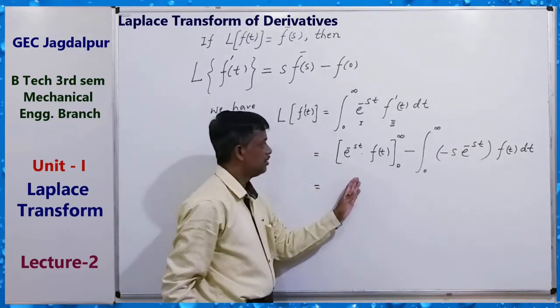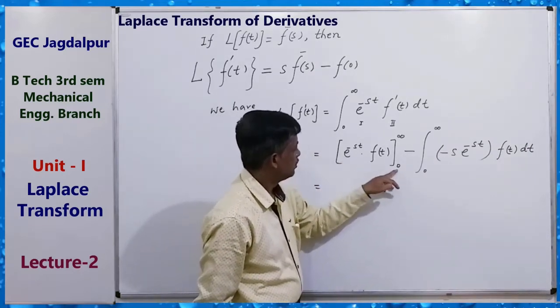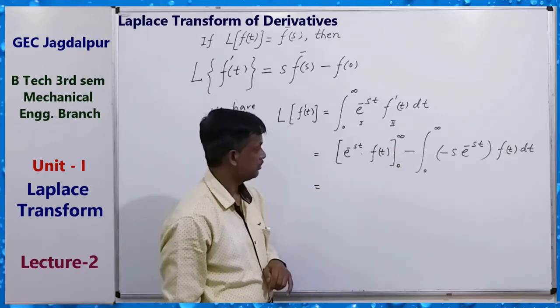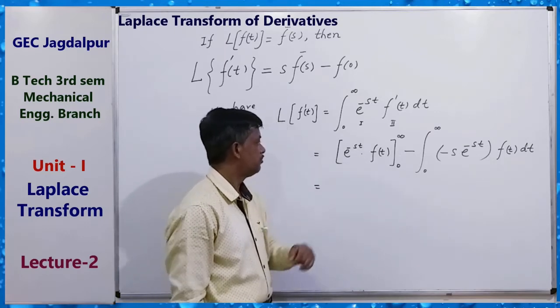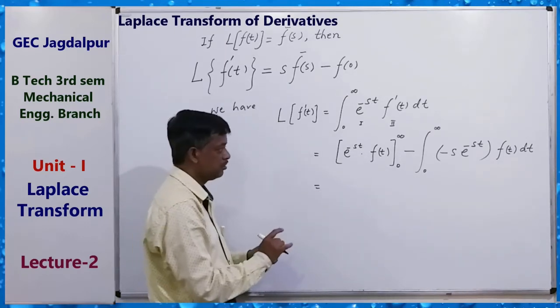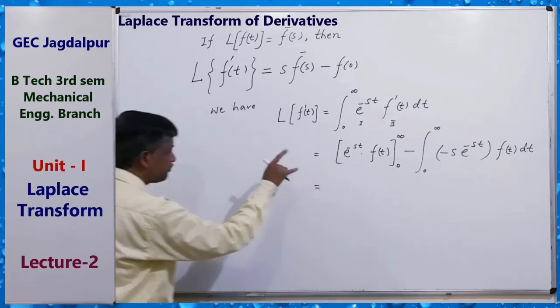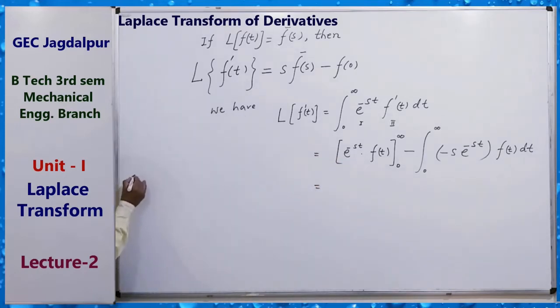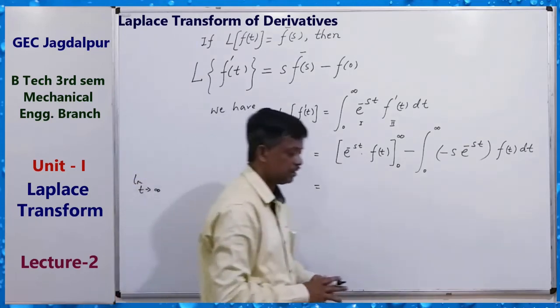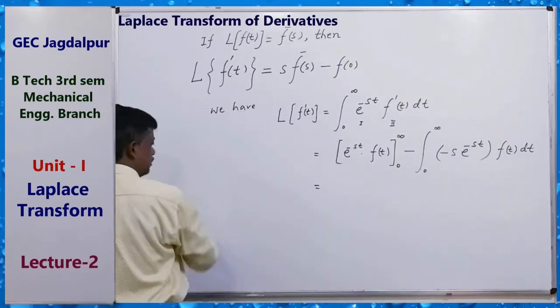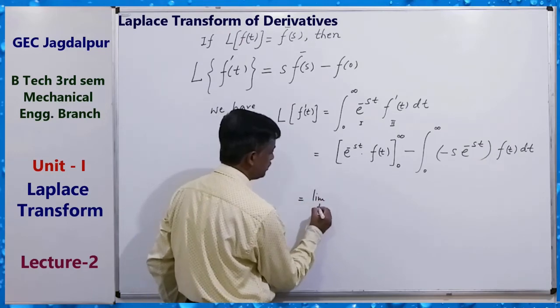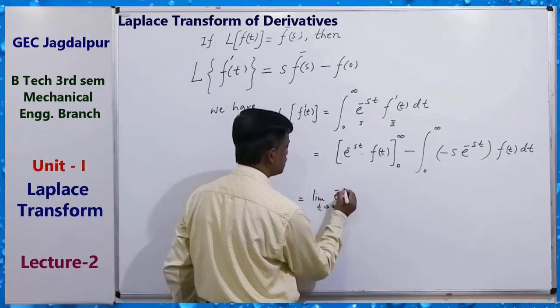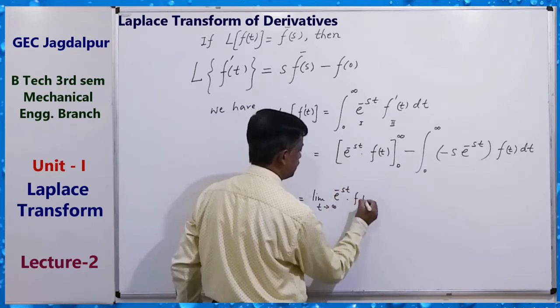Here the limits are 0 to infinity. Whenever we put infinity, actually the first limit will be limit t tending to infinity. We can write it like this: limit t tending to infinity of e to the power minus st ft.